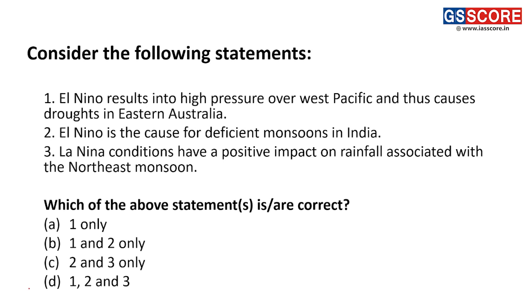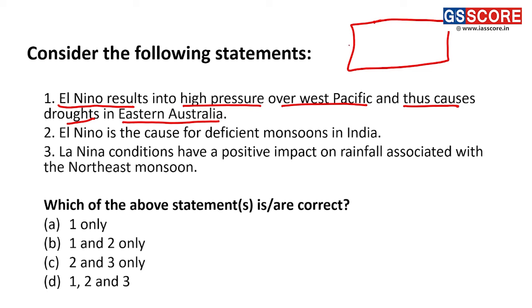Next question: consider the following statements. Statement 1 is about El Nino and La Nina, which we have discussed quite comprehensively. The question is: El Nino results in a high pressure system over the Western Pacific and thus causes drought in Eastern Australia. Okay, if we consider this as the Pacific.